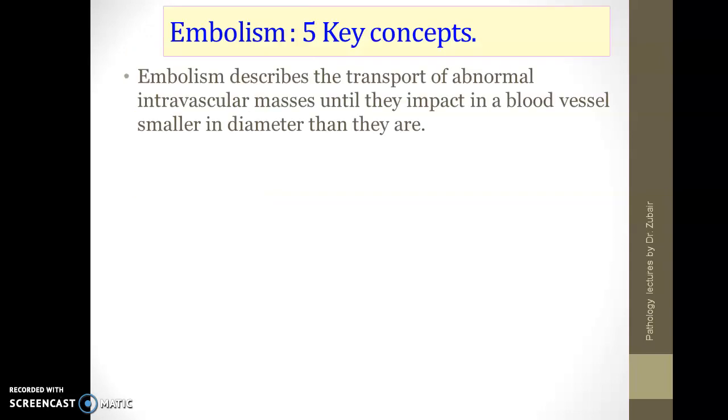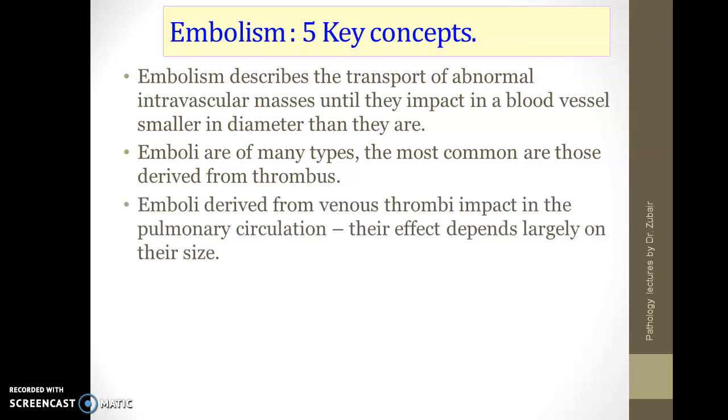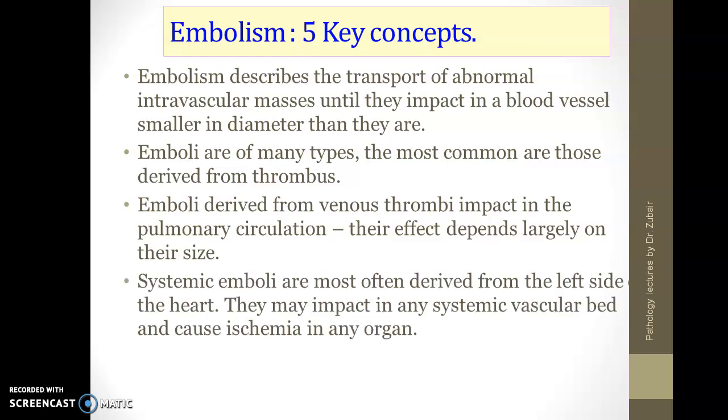So the 5 key concepts. Embolism describes the transport of abnormal intravascular masses until they impact in a blood vessel smaller in diameter than they are. Emboli are of many types. The most common are those derived from thrombus. Emboli derived from venous thrombi impact in the pulmonary circulation. Their effect depends on their size.